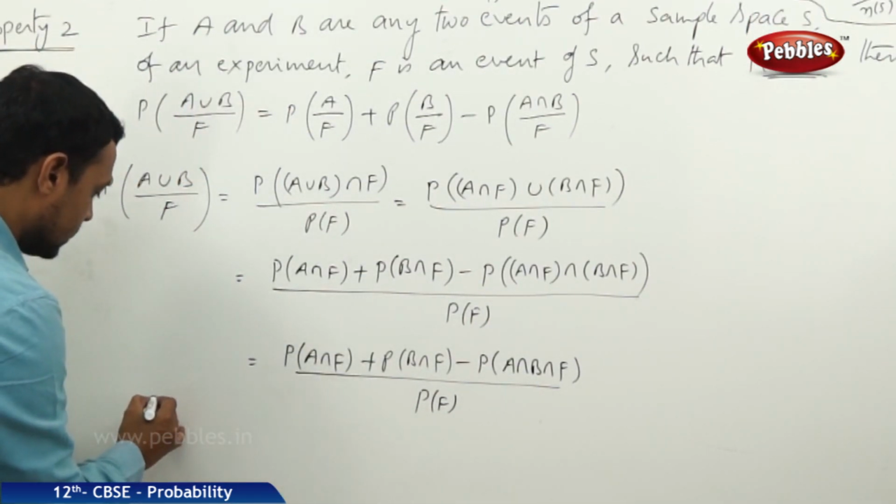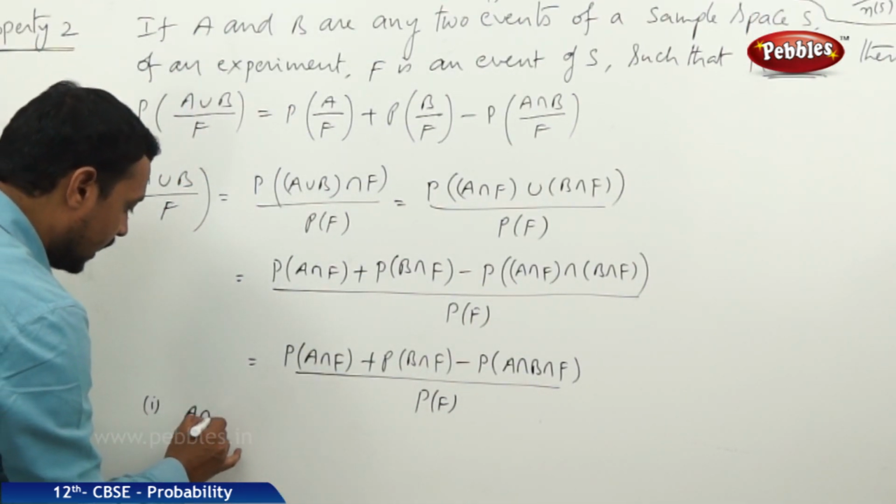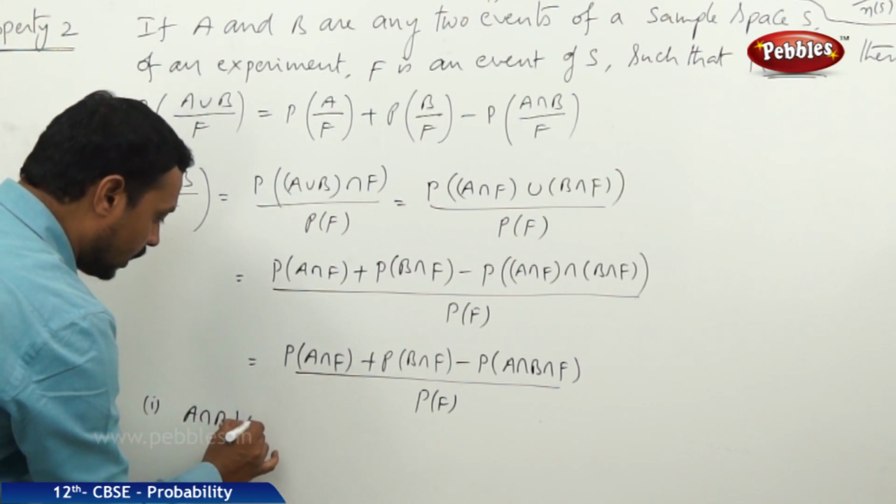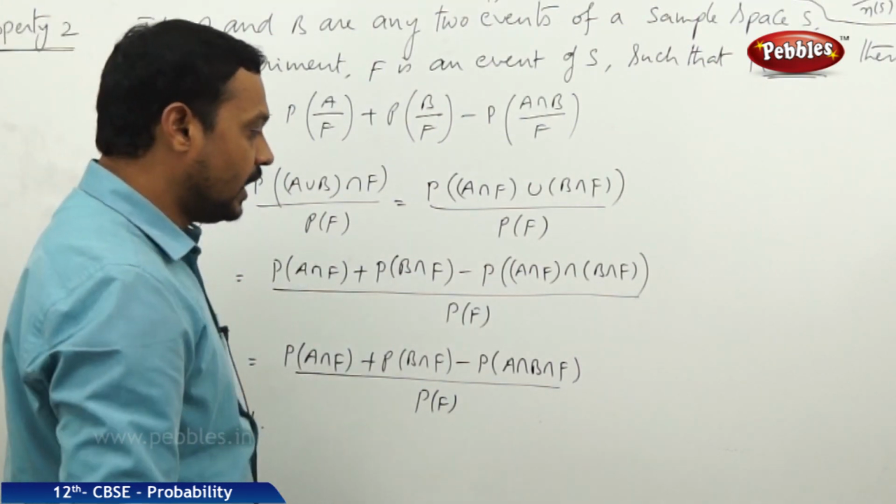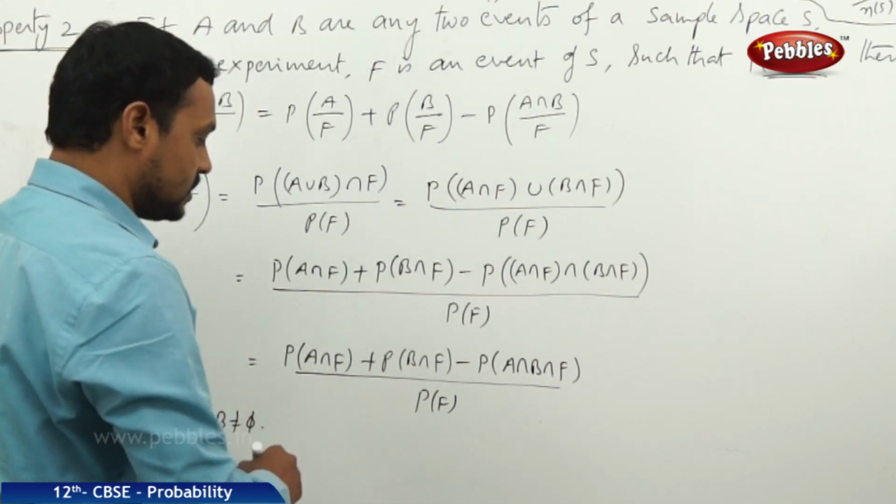The first one is, suppose A intersection B is not equal to phi, so A and B are not disjoint events.